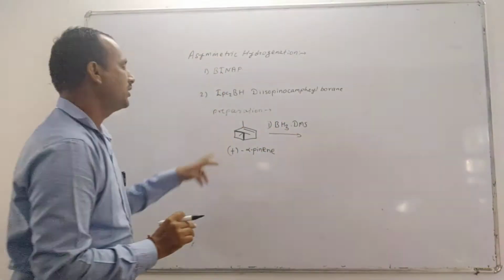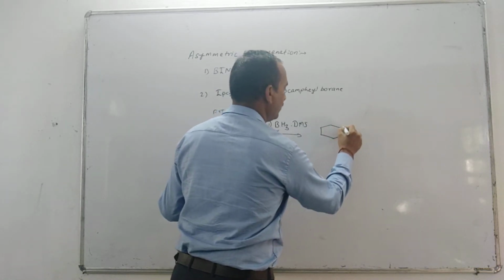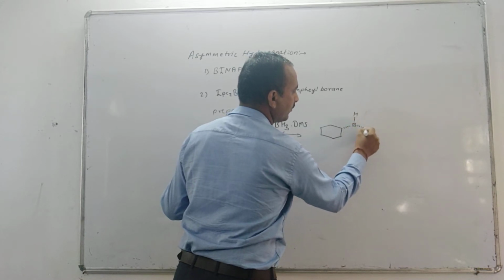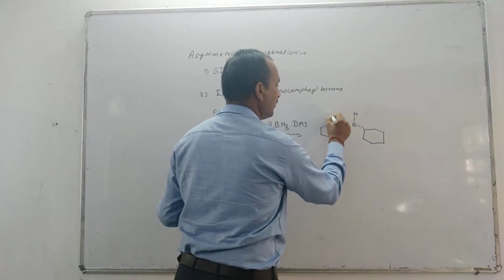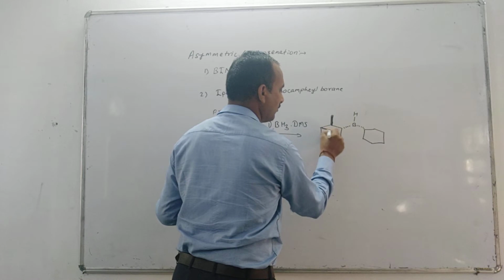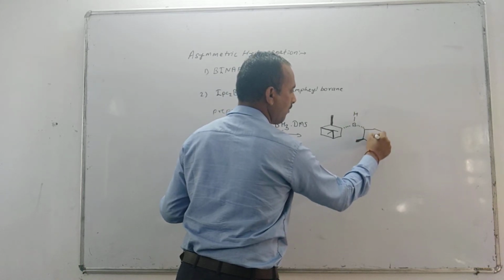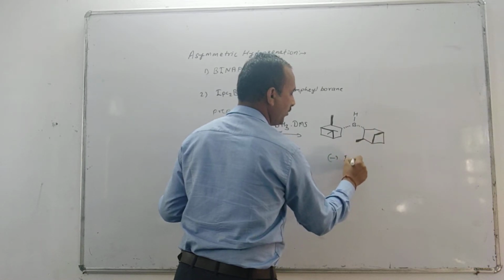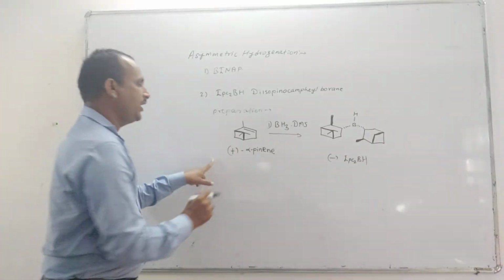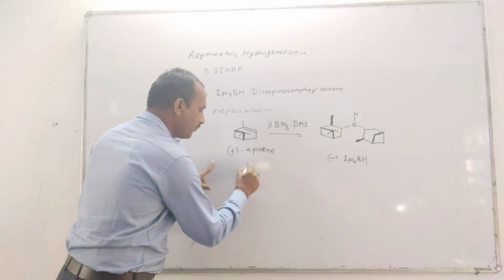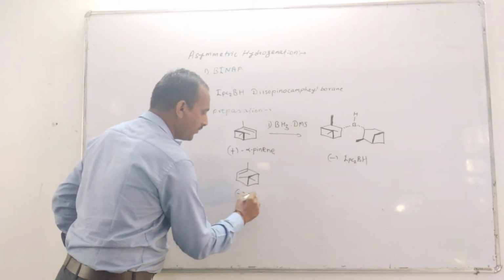Hydroboration of plus alpha-pinene by borane forms minus IPC2BH, diisopinocampheylborane. And if there is minus alpha-pinene,